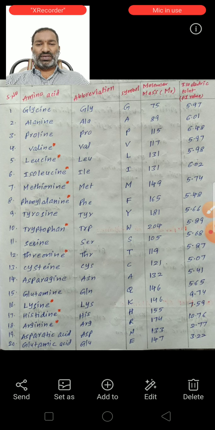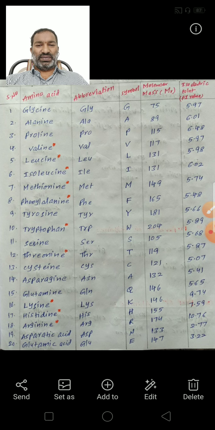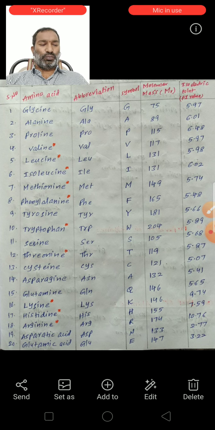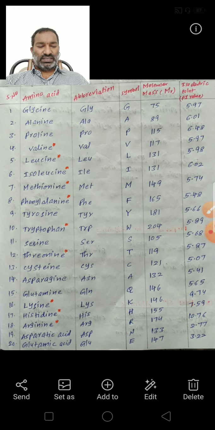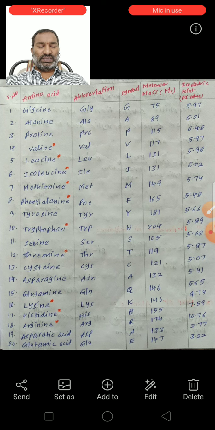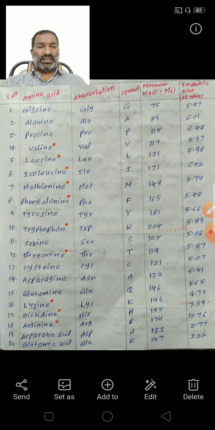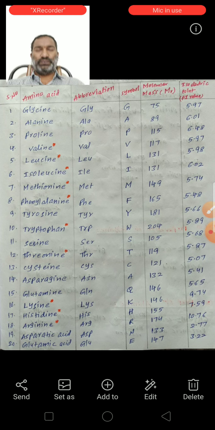Next, aspartic acid, ASP, D, 133, 2.77. Next, glutamic acid, GLU, symbol is E, molecular mass is 147 and pI value 3.22.